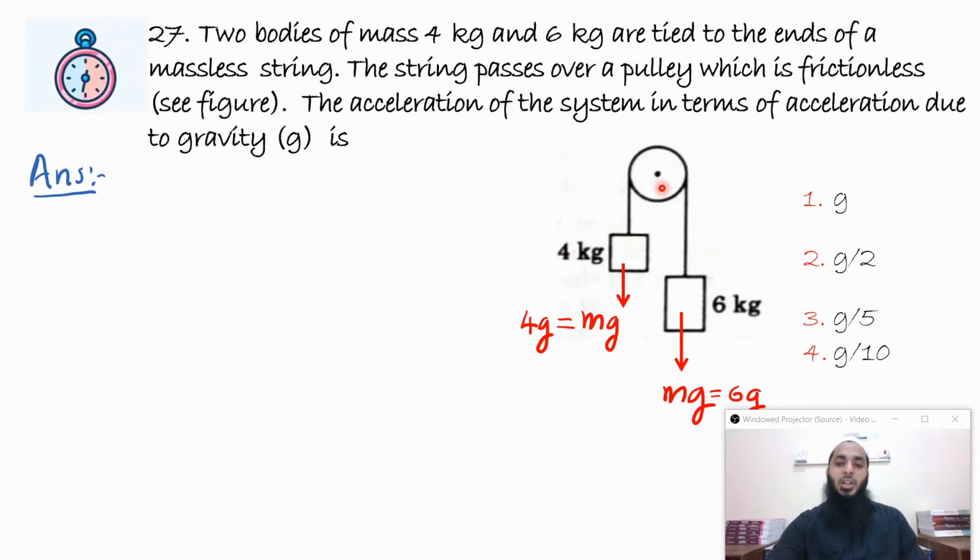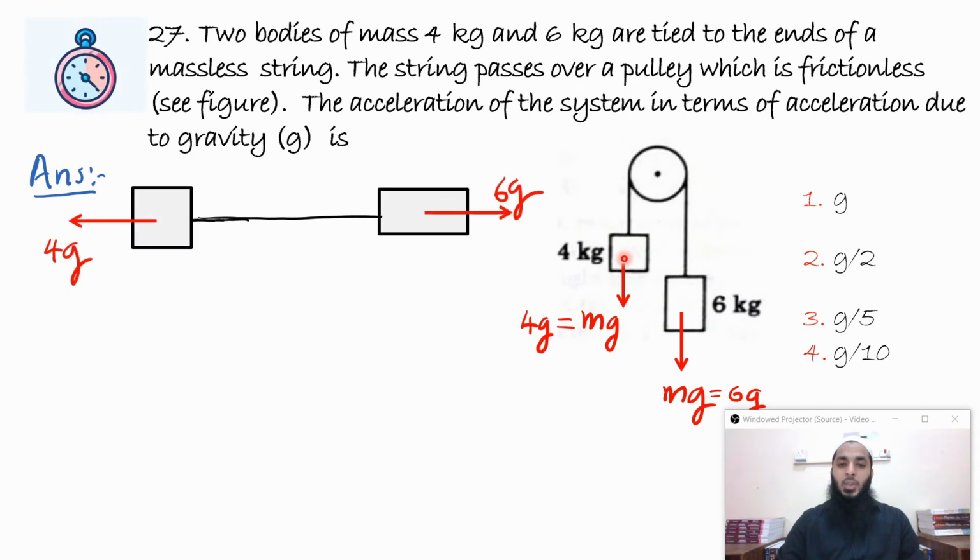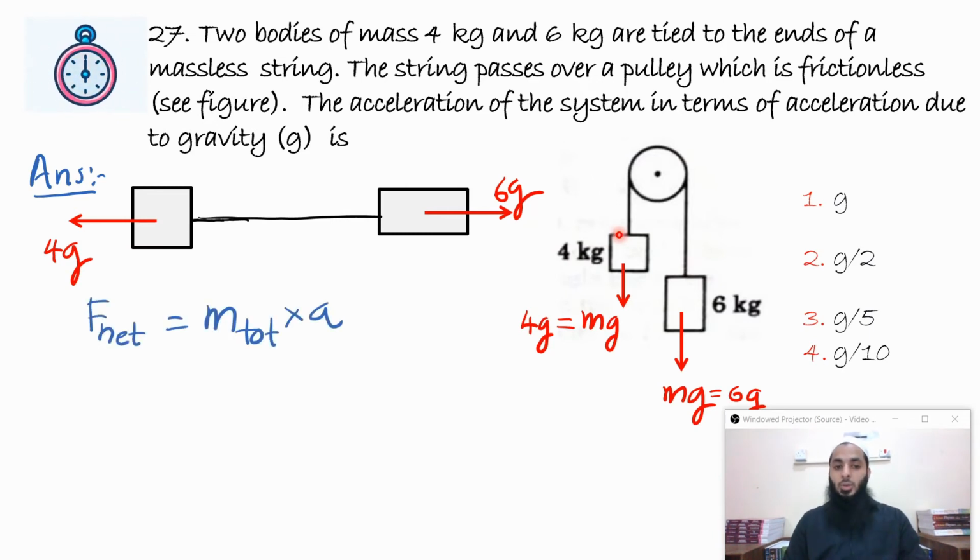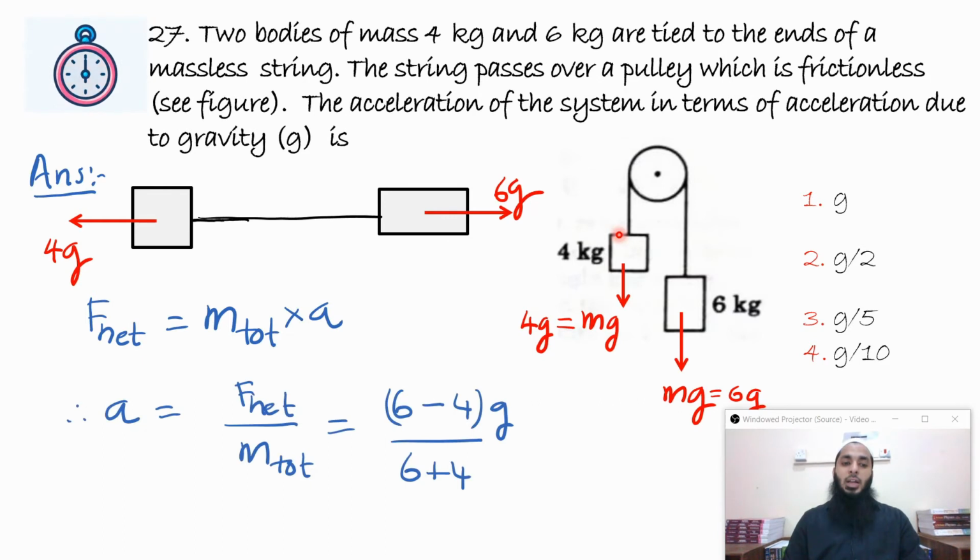There will be tension in the string and all, but to avoid bringing in tension and all, if I move this to both the sides, I can redraw it like this. So I can clearly see that 6g is acting to the right, 4g is acting to the left. If I move it like that, and then we can see that it will be accelerating together because it's constrained to move together. So we can get net force is equal to mass, total mass into acceleration, and acceleration is equal to net force divided by total mass. Net force will be 6 minus 4 g.